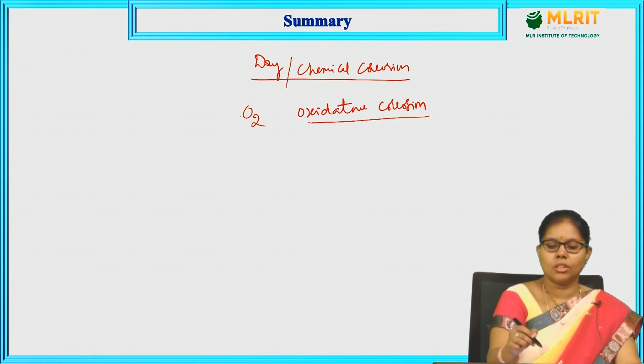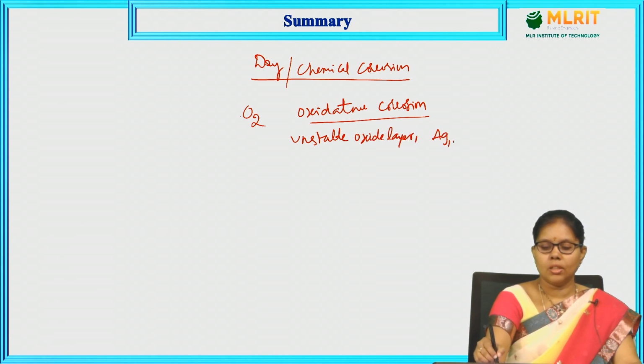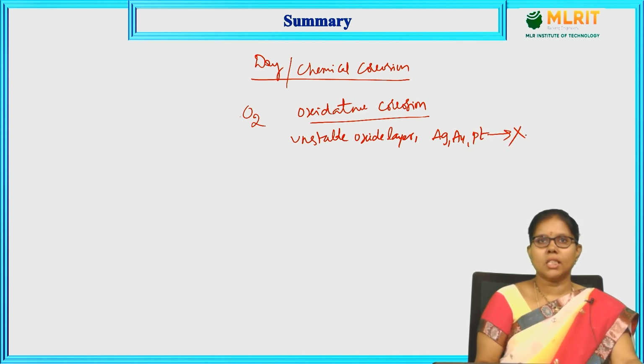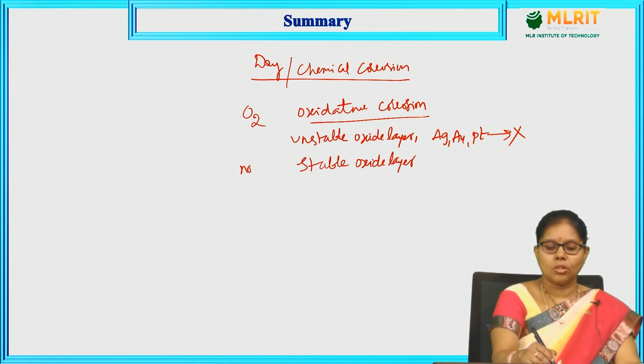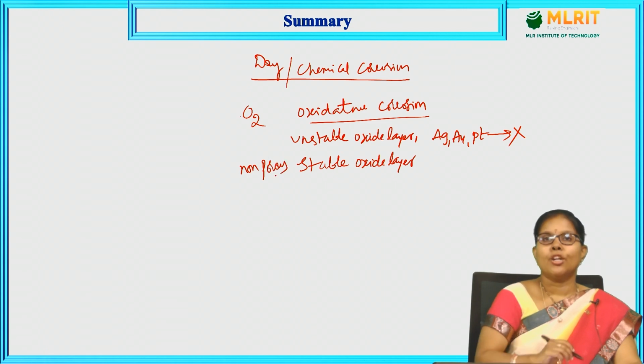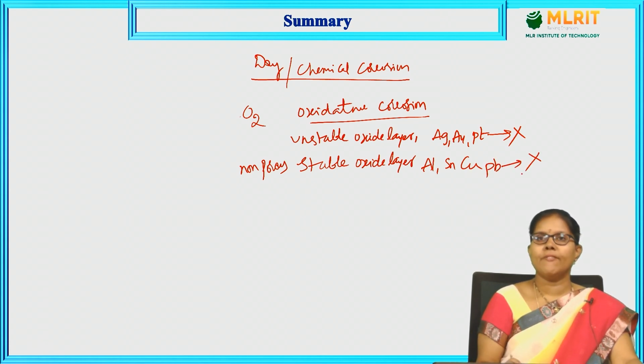In oxidative corrosion, we have seen the unstable oxide layer formed by silver, gold and platinum, which do not undergo any corrosion. Then the stable oxide layer, which is also called the protective or non-porous oxide layer, formed by aluminum, tin, copper or lead, which does not undergo any further corrosion.